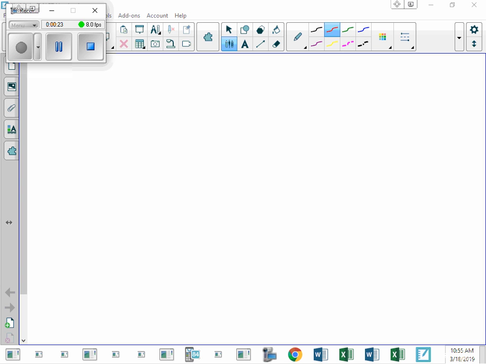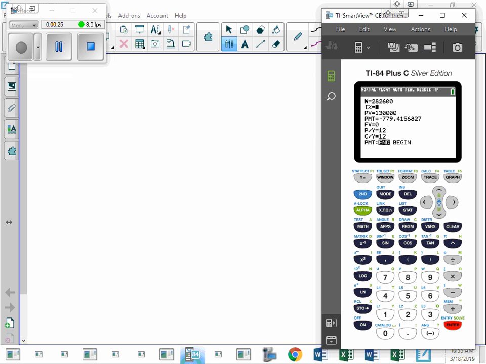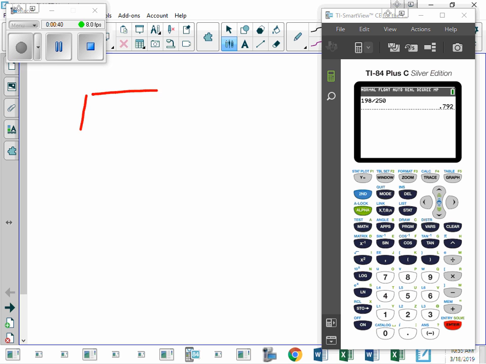So we need to calculate the percentage. 198 divided by 250 gives us 79.2%. Now we have no idea what's in the box, so we just pretend that 0.792 is correct,